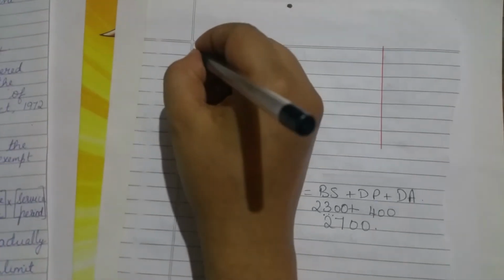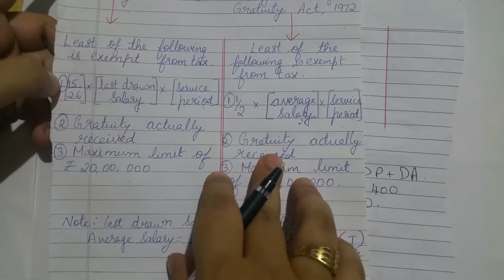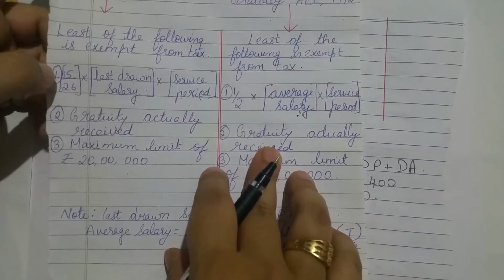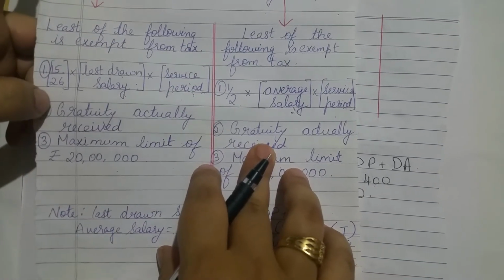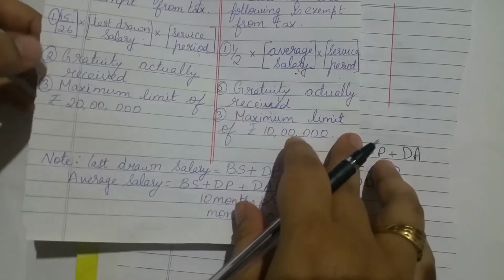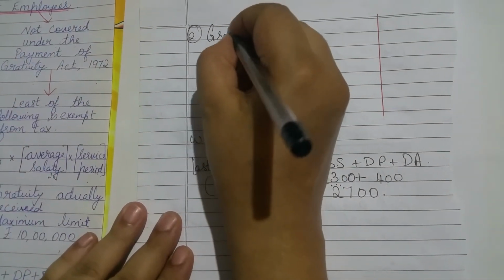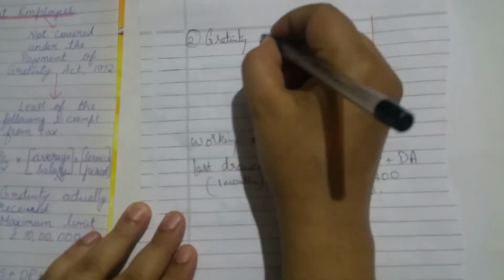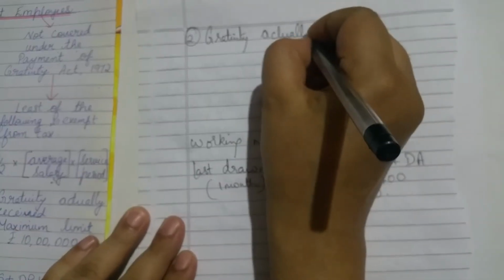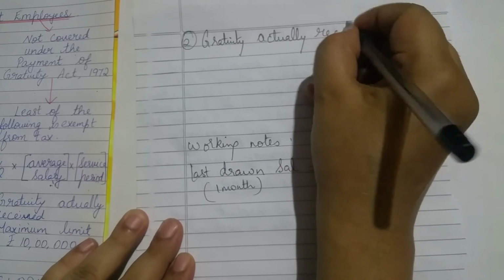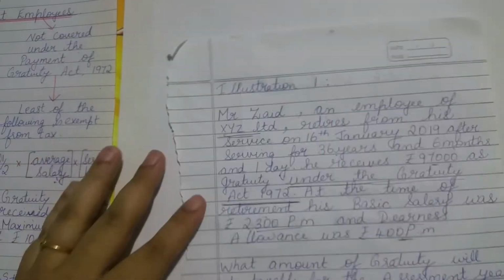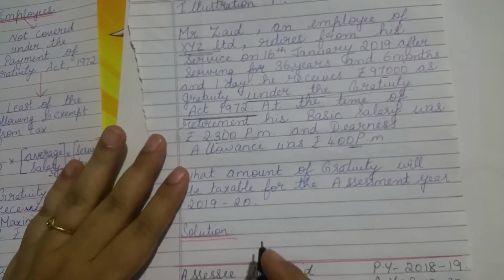Now continuing with the problem, we've done the first part of the least of the following. The second part is gratuity actually received, which you need to write. Looking into the problem, what is the actual amount of gratuity received?